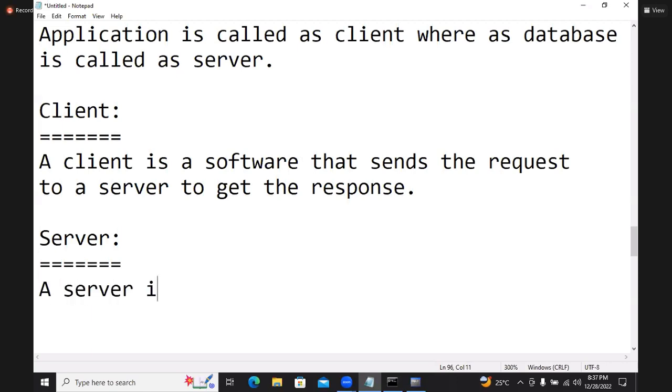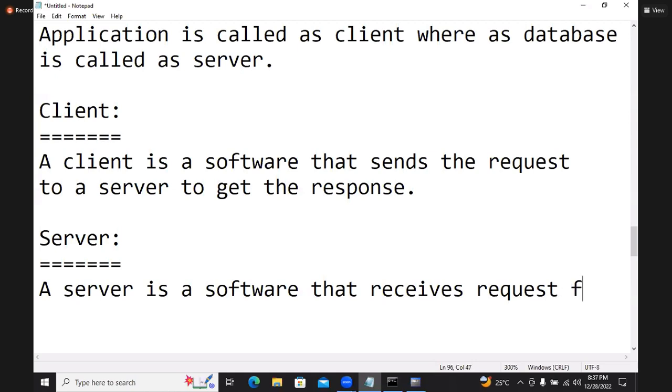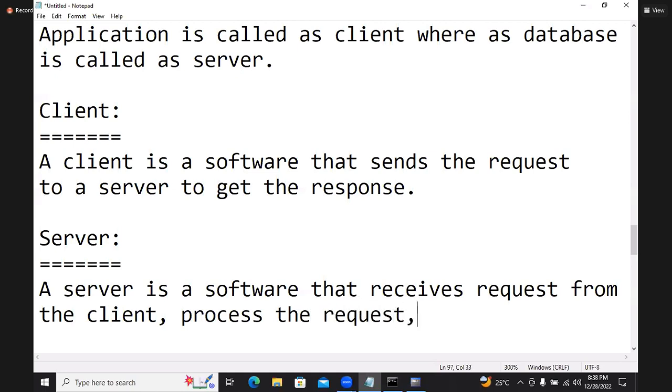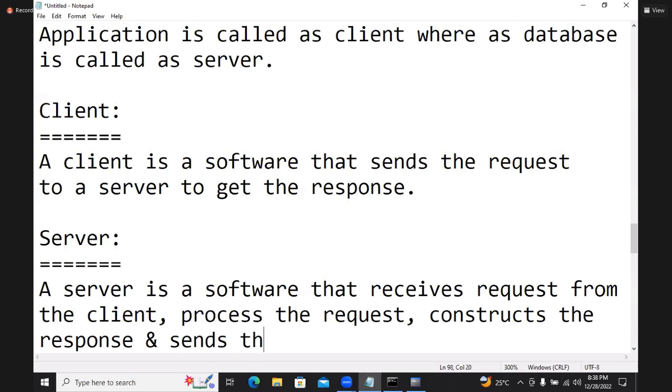A server is a software that receives requests from the client, processes the request, constructs a response, and sends the response back to a client.